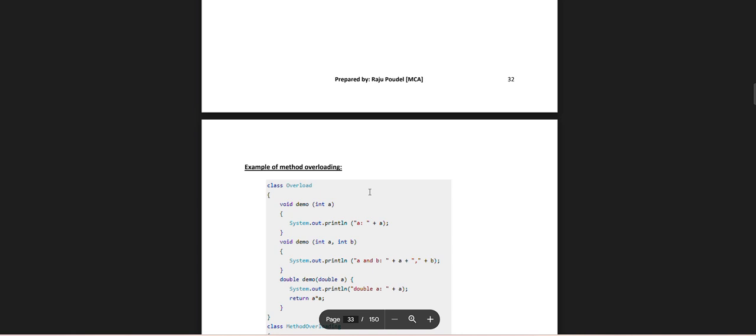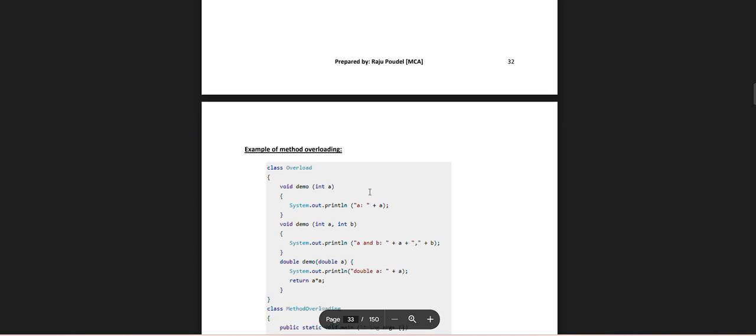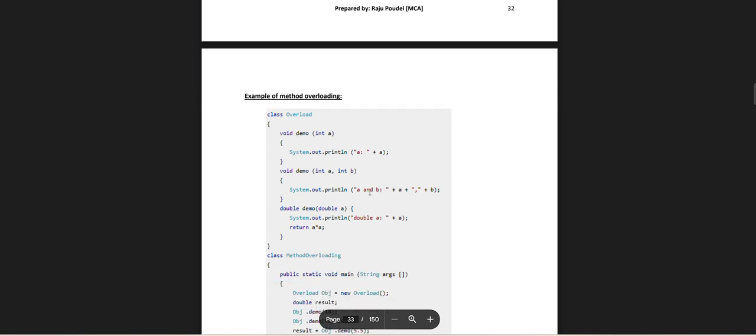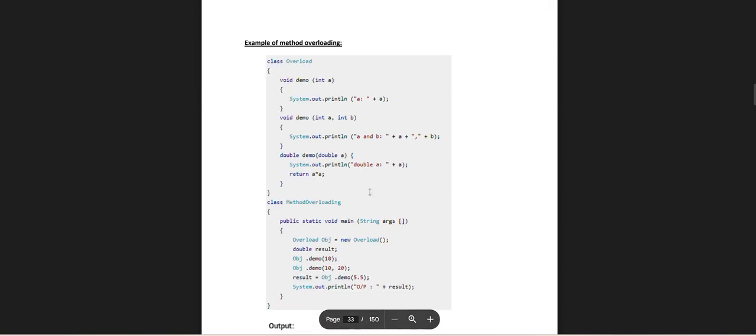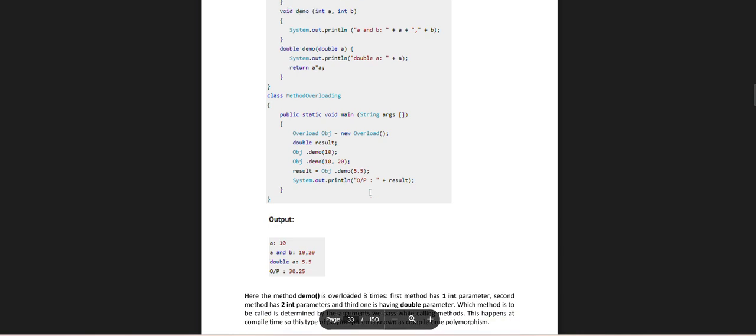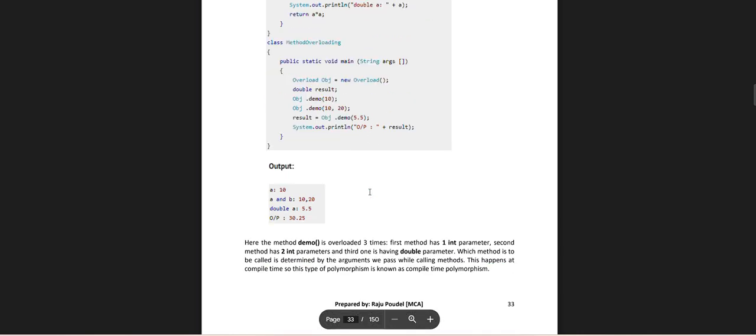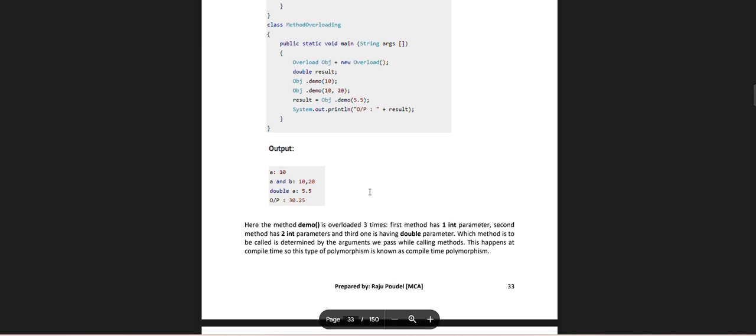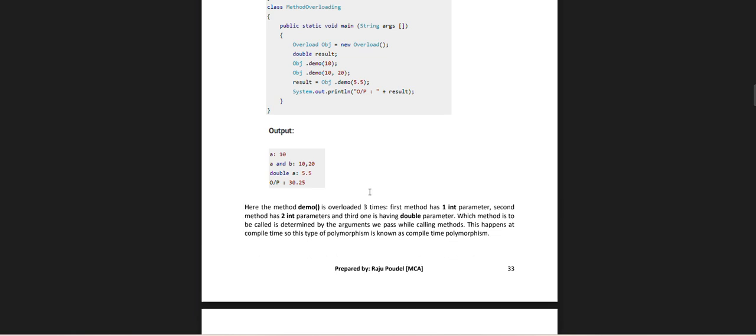Example of method overloading: a class Overload with void demo printing, void demo(int) printing, and double demo(double) printing and returning a value. In the main method, we create an Overload object and call demo with different arguments, then print the result. Output: A10, B10 20, double A 5. Here the method demo is overloaded: the first has no parameter, the second has an int parameter, and the third has a double parameter. The call is resolved at compile time, so this type of polymorphism is known as compile-time polymorphism.